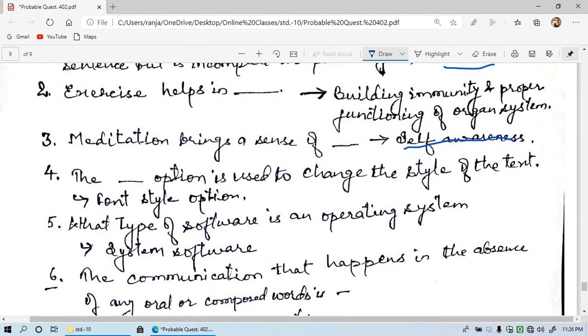Now question number 4, the blank option is used to change the style of the text. Here we need the font style option. By using the font style option we can change the style of the text.